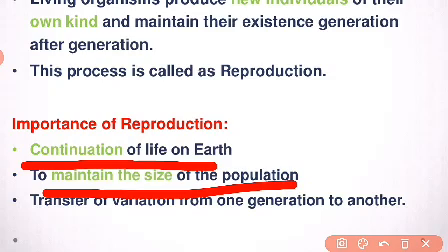As you know, there are mainly two types of reproduction: sexual reproduction and asexual reproduction. Sexual reproduction is where sex cells, or I can say gametes, are involved. However, asexual reproduction means where sex cells or gametes are not involved.